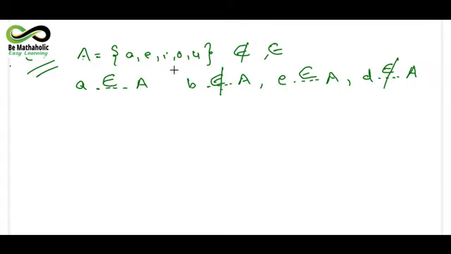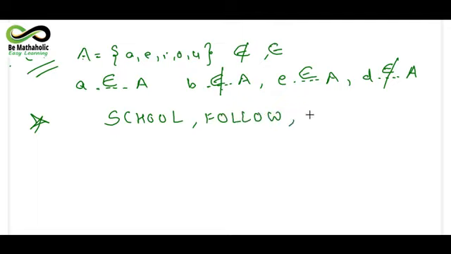Now this is very important. Another important thing is, suppose I have to mention some words in the set form. Suppose I take the word school or the word follow or the word monsoon.